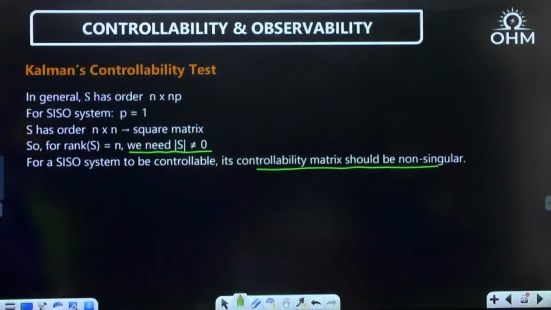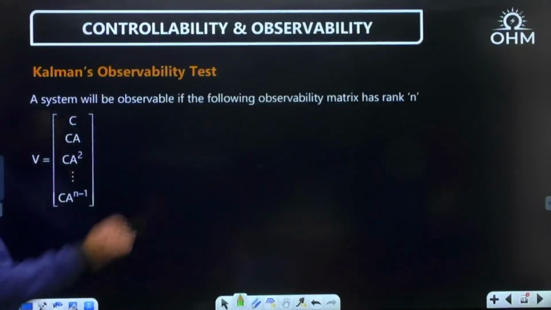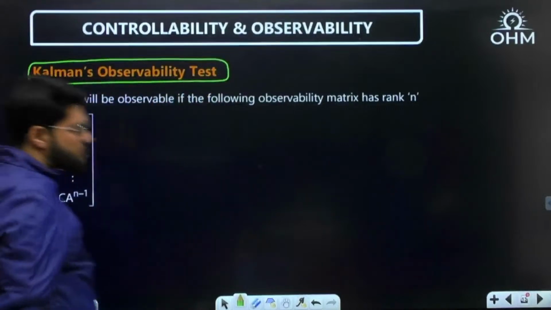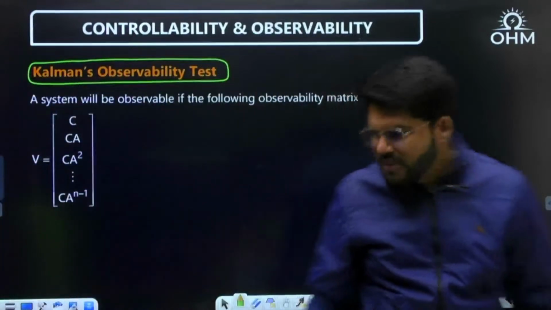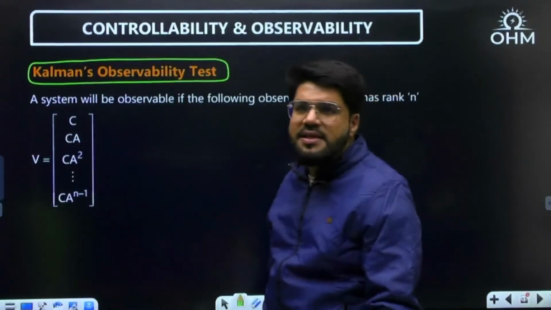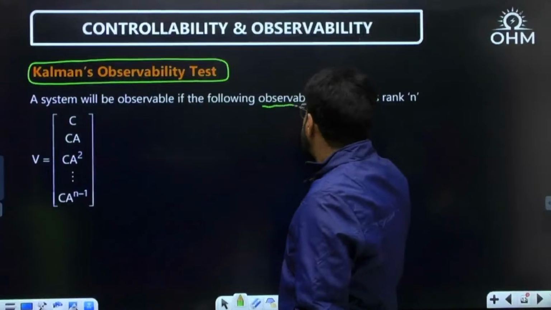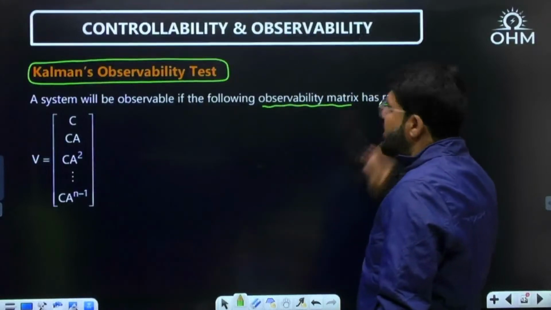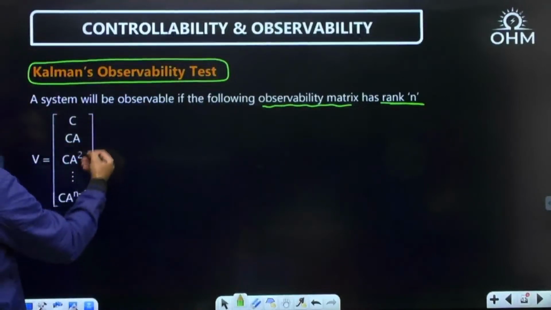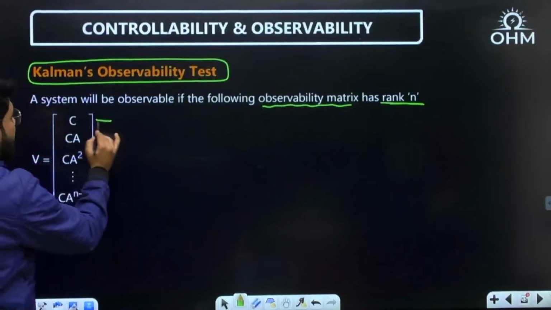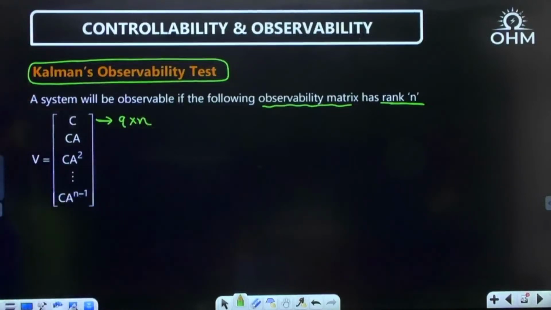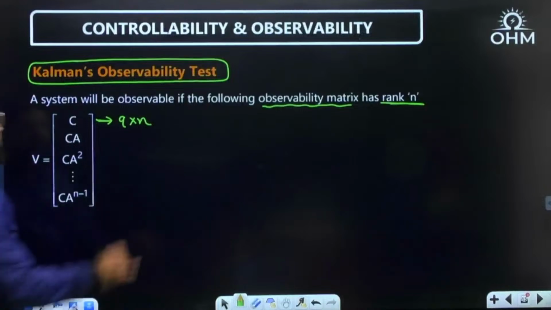Now, observability test. Let me write down the observability test also and then take up the questions. A system will be observable if the following observability matrix has a rank of n. The observability matrix is formed by C, CA, CA square, up to CA power n minus 1, where C is a matrix of size Q cross n.